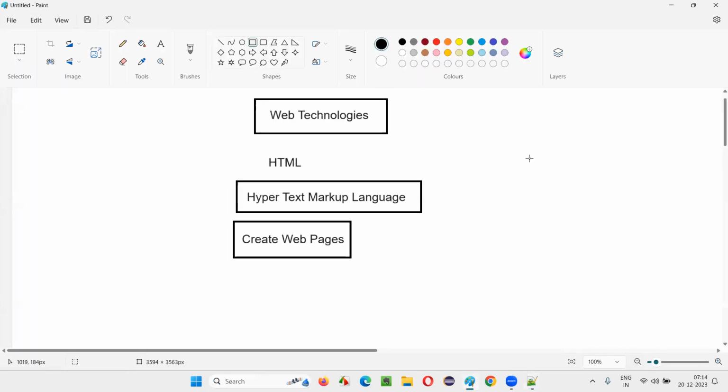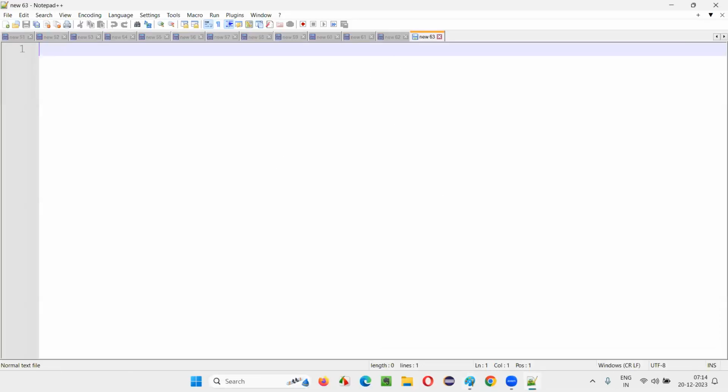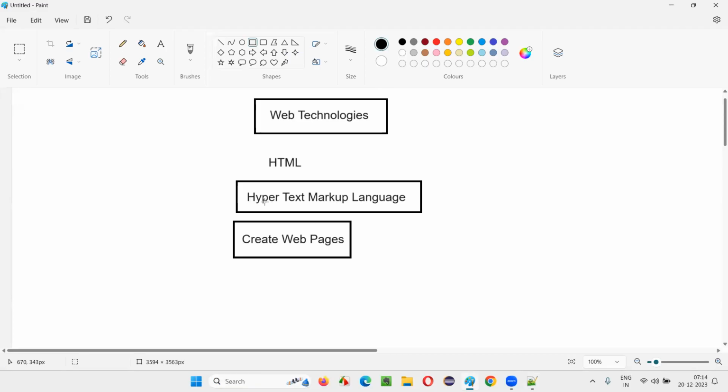So the first thing before I start writing HTML code here for creating the web pages, you have to understand the full form of HTML, that is hypertext markup language. The first word is markup. Focus on this markup word for now. Markup means these things, less than, greater than symbol, and some text will be there inside this. So in HTML, we are going to use these less than, greater than symbols. This is generally called a starting tag or ending tag. For starting and ending tags, we generally use this. These are tags, and there are a lot of predefined tags in HTML.